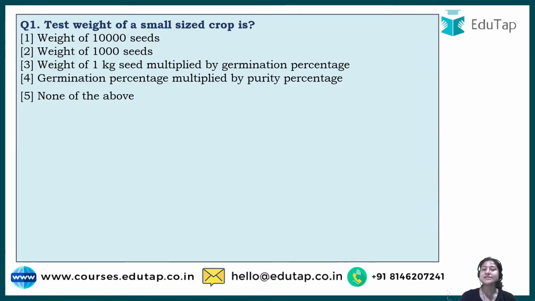Alright, so now let's come to question number 1 of our 10th lecture of ARD static series, which says: test weight of small sized crop is. So there are the following options and you have to check.